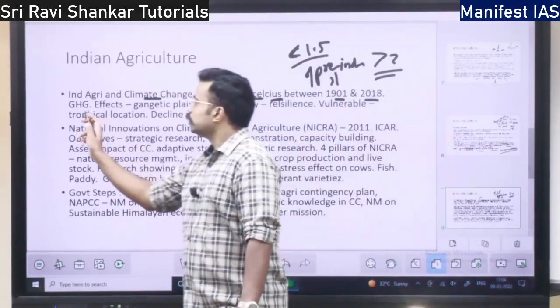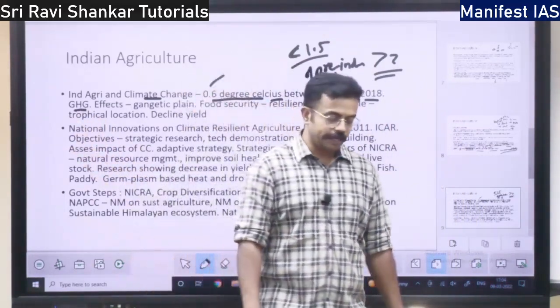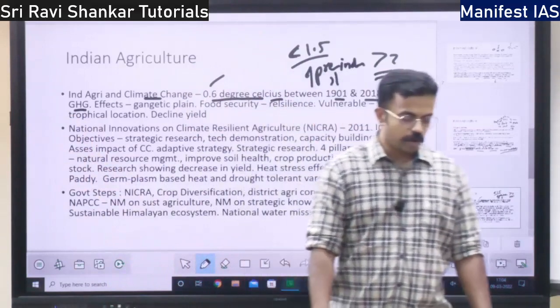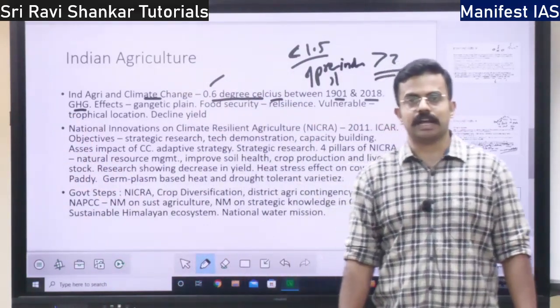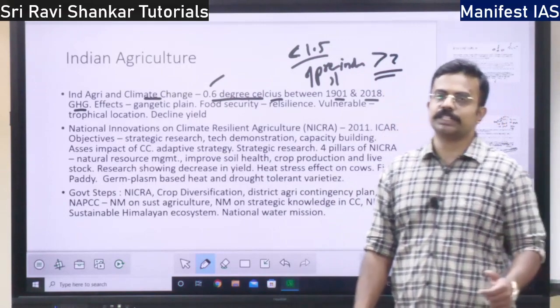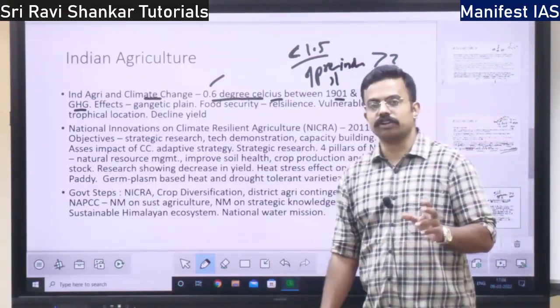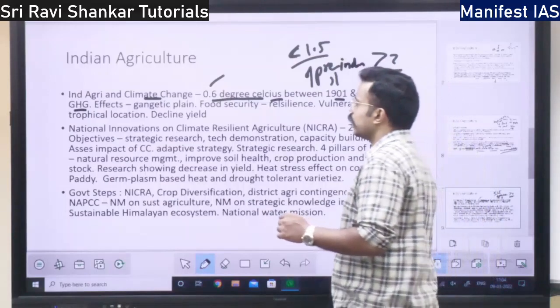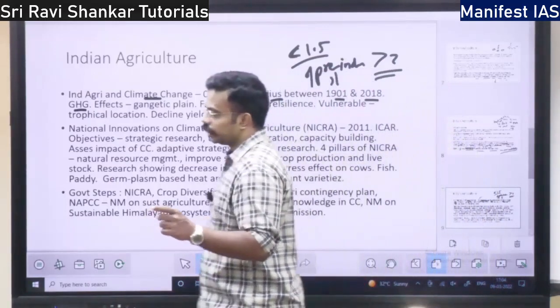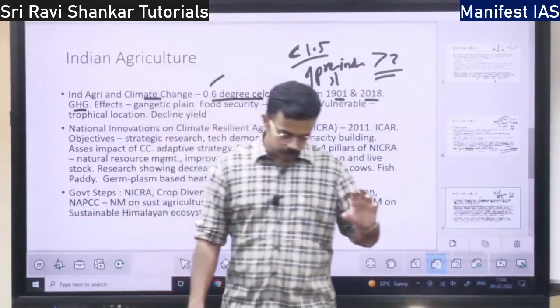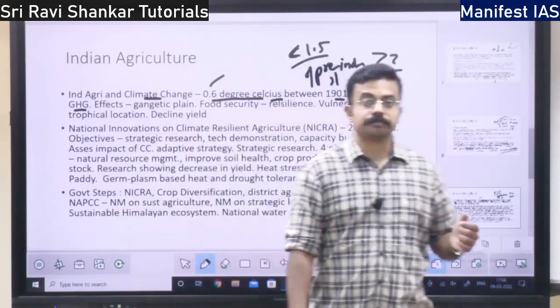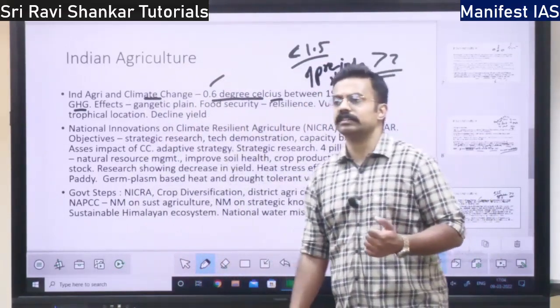So there is a lot of global warming, greenhouse gases. What happens when these greenhouse gases get mixed into the atmosphere? The nitrogen content will reduce, right? And it will impact agricultural yield. It will lead to acid rain.